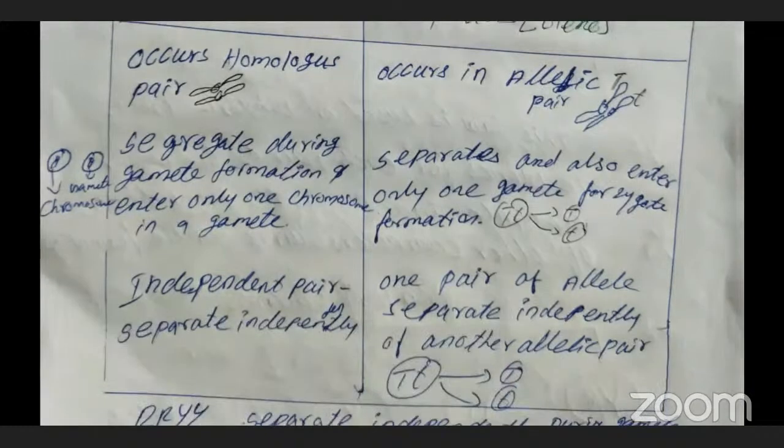The second point: during gamete formation in the chromosomal theory, the chromosomes will be separated, and the separated chromosomes enter the gametes. Only one chromosome of each pair enters.